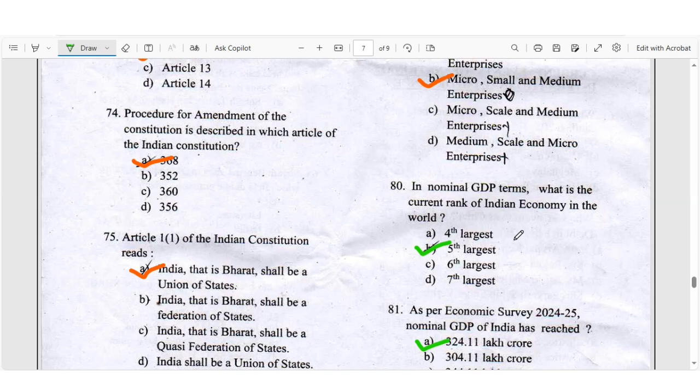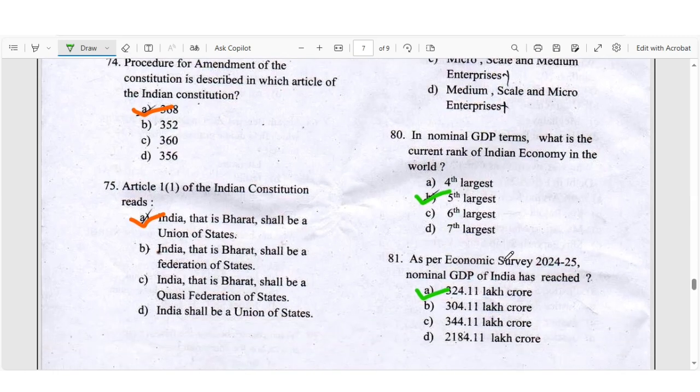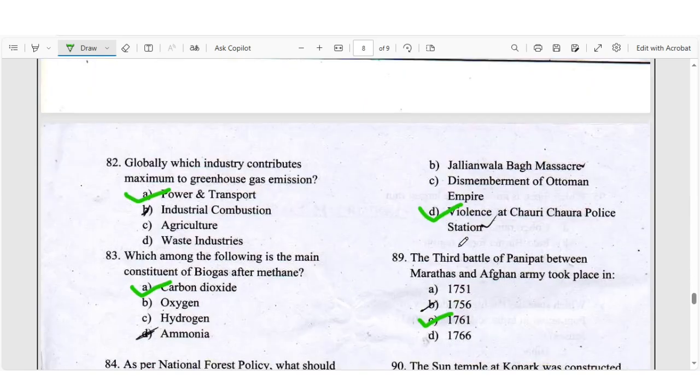Question number 80, in nominal GDP terms, what is the current rank of the Indian economy in the world? Right answer will be 5th largest. Question number 81, as per the Economic Survey 2024-25, the nominal GDP of India has reached... the right answer will be A.